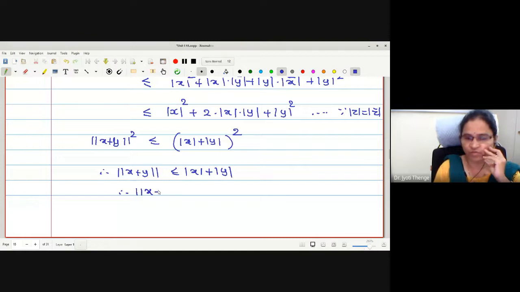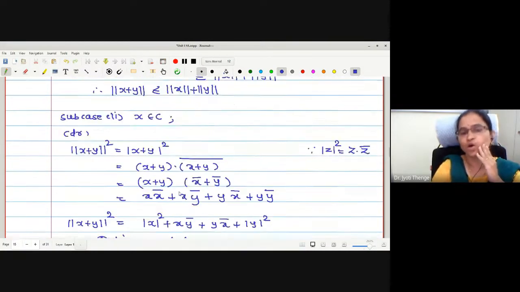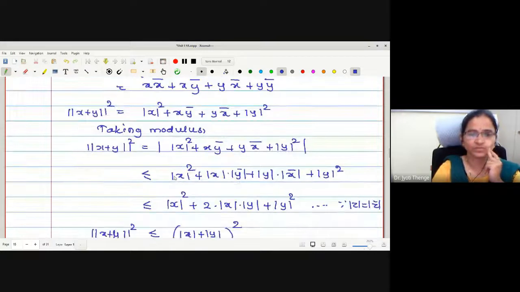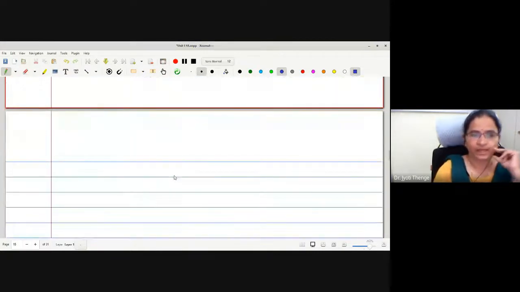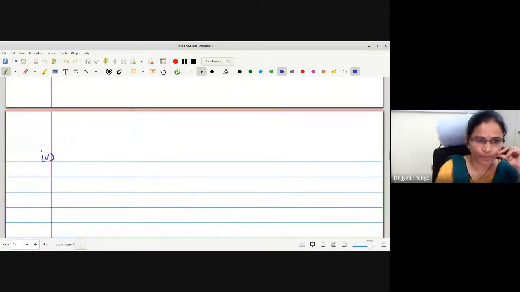Therefore, what is the value of mod x we know? This is norm x plus norm y. Hence, this triangular inequality we have proved for the complex numbers as well. Is it okay? So let's move to the next, fourth property. What is the fourth property to prove?